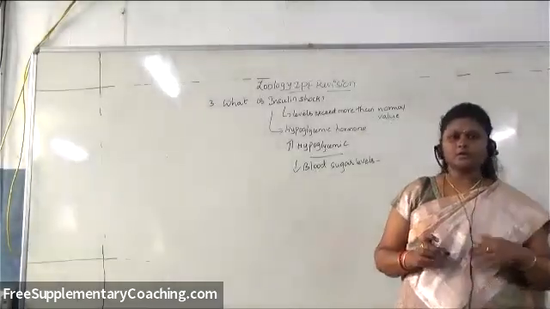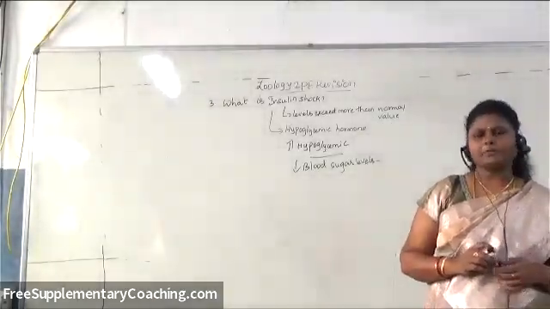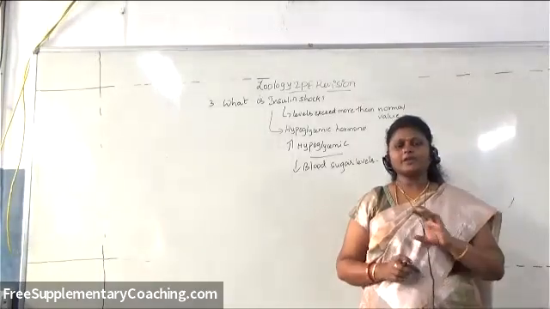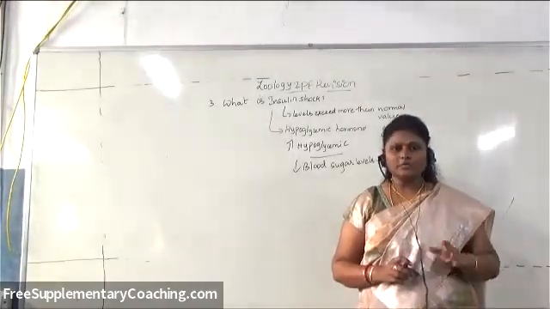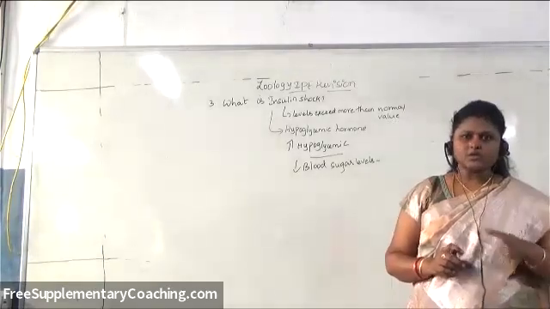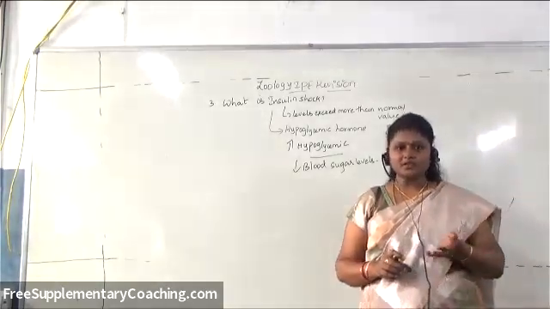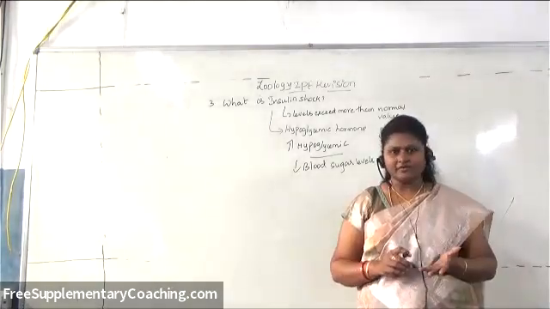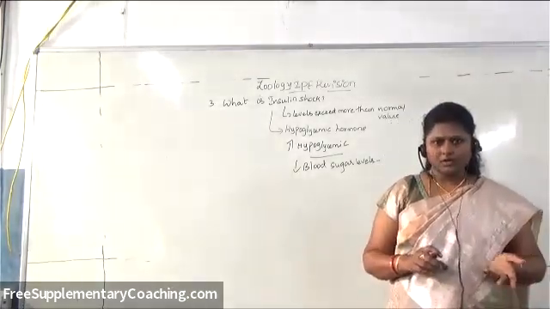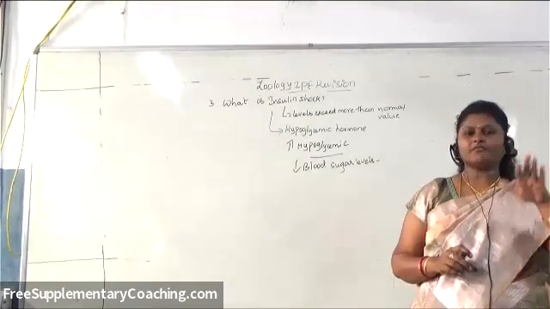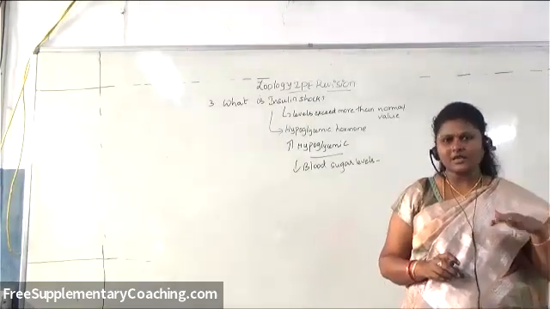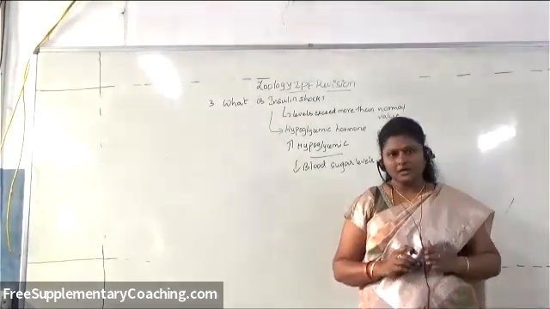The brain will not receive sufficient glucose, thereby no energy. So it may suddenly lead to a coma, or sometimes you can see diabetic people suddenly fainting. Why? Because of fluctuations in the blood sugar levels, depending upon the dosage of the insulin.